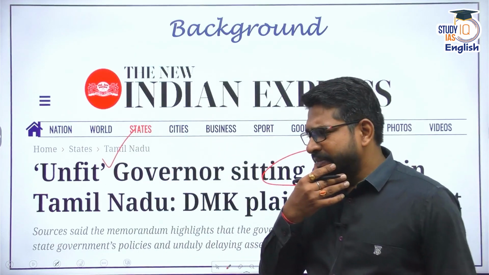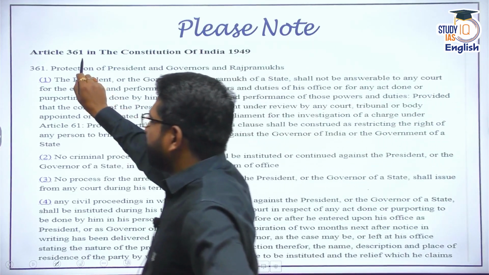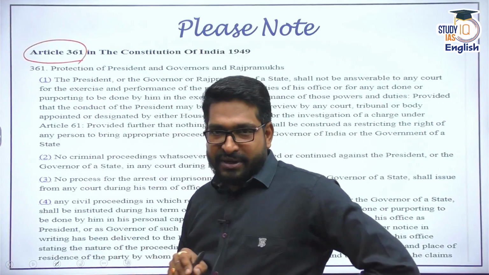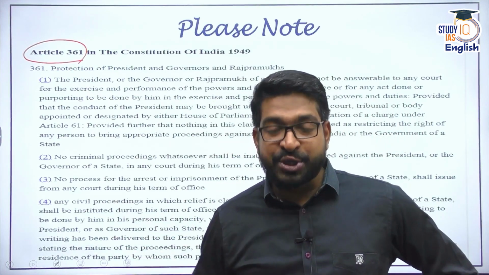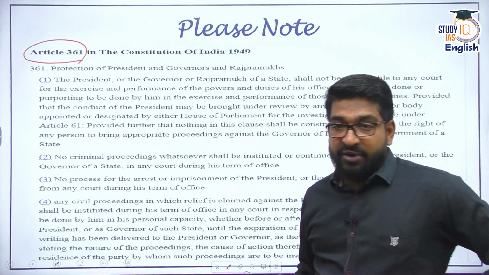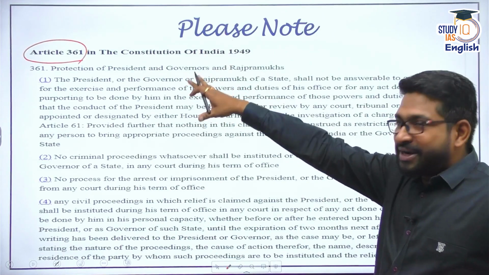Now you are thinking, sir, how is this possible? Under Article 361, I already know that the office of the governor and the office of the president are immune from any sort of criminal action. Of course, any sort of civil action as well. Civil action can be initiated, but with a due notice of 2 months. That is the protection provided for the president and the governors.